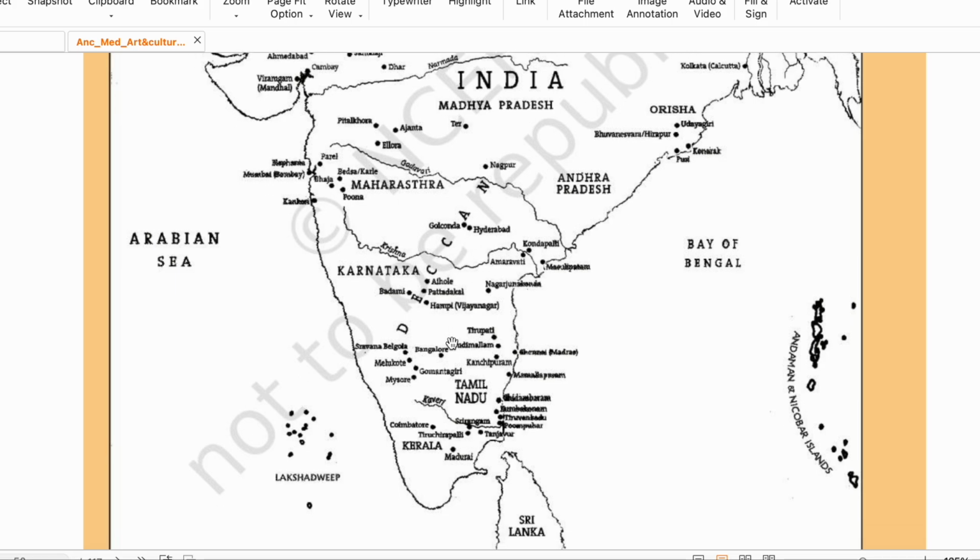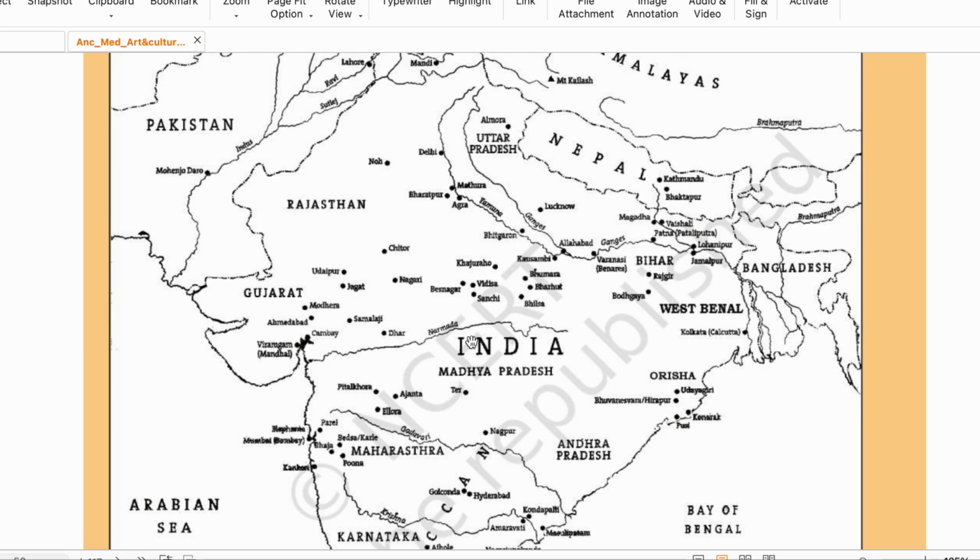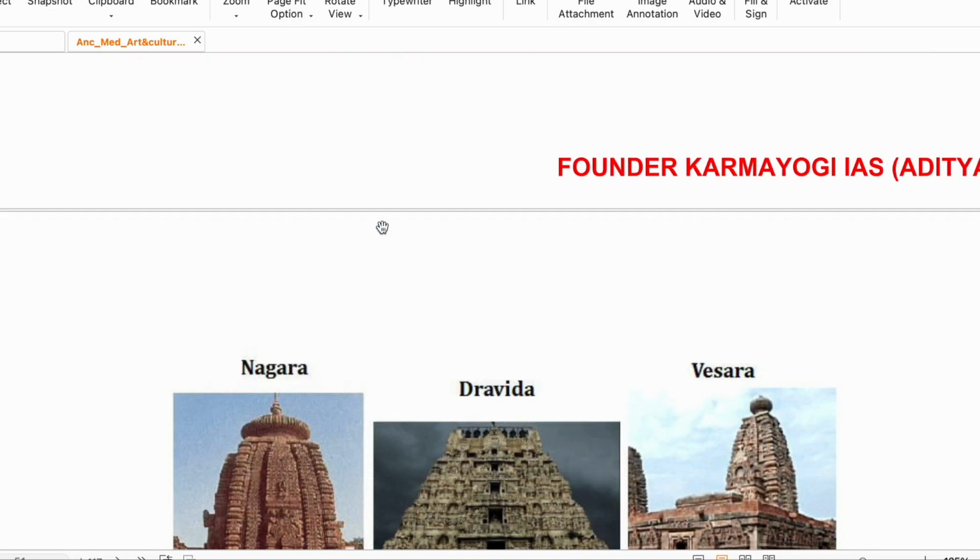This is Nagarjunakonda. These are the historic places. Aihole, Pattadakal, these are important places. Madurai is here, famous for the Sangam period. Modhera Sun Temple is here, it is in Gujarat. Rajgir is here. You know that was the capital of Magadha earlier. This is Vaishali, and this is the Ganges river. This is Mathura. So this was one of the maps.